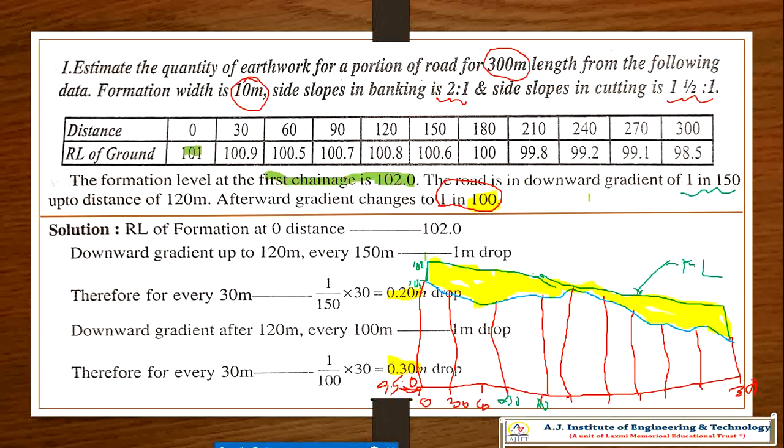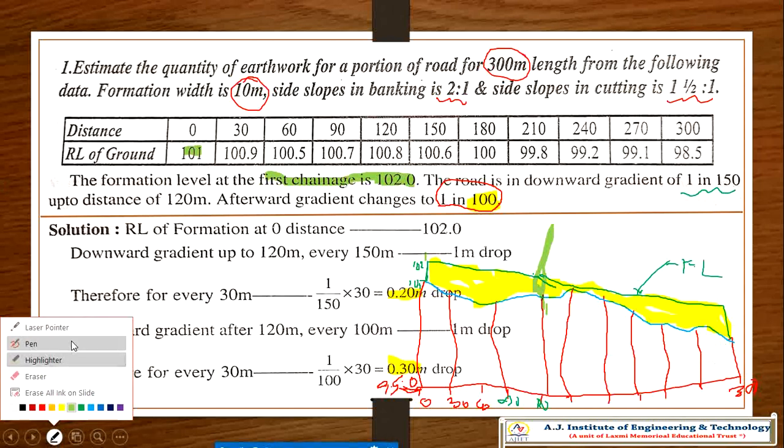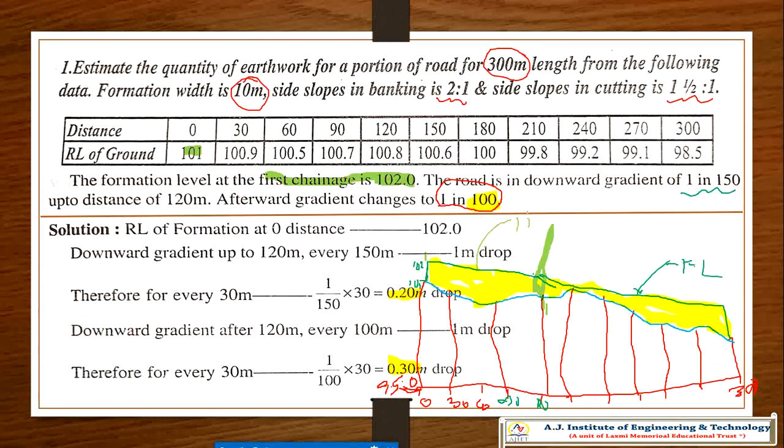The road is a downward gradient of 1 in 150, up to a distance of 120 meter, up to here. After that, your gradient changes. This is 1 in 150. That means every 30 meter there will be a drop of 0.2 meter. After that, a drop of 0.3 meter. So that is 1 in 100.